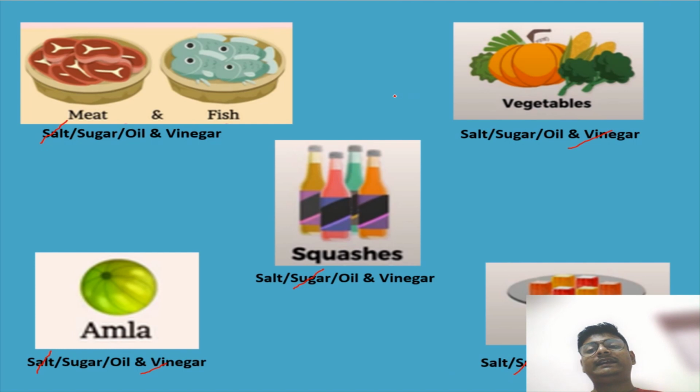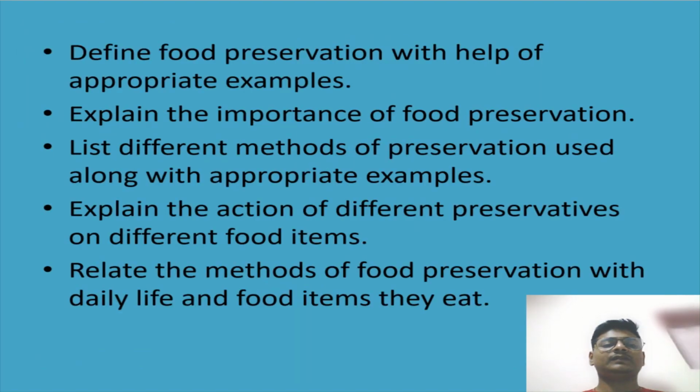Now let's recap what we have studied till now. We studied about food preservation and different methods of preservation of food by salt, sugar, oil and vinegar. Okay, is everyone clear till here? Now see, you have to define food preservation with the help of an appropriate example. You have to just write it down in the comment section. You have to explain the importance of food preservation. You have to list different methods of preservation used. Along with the appropriate example, you have to explain the action of different preservatives on different food items. You have to relate the method of food preservation with daily life and the food items they eat.